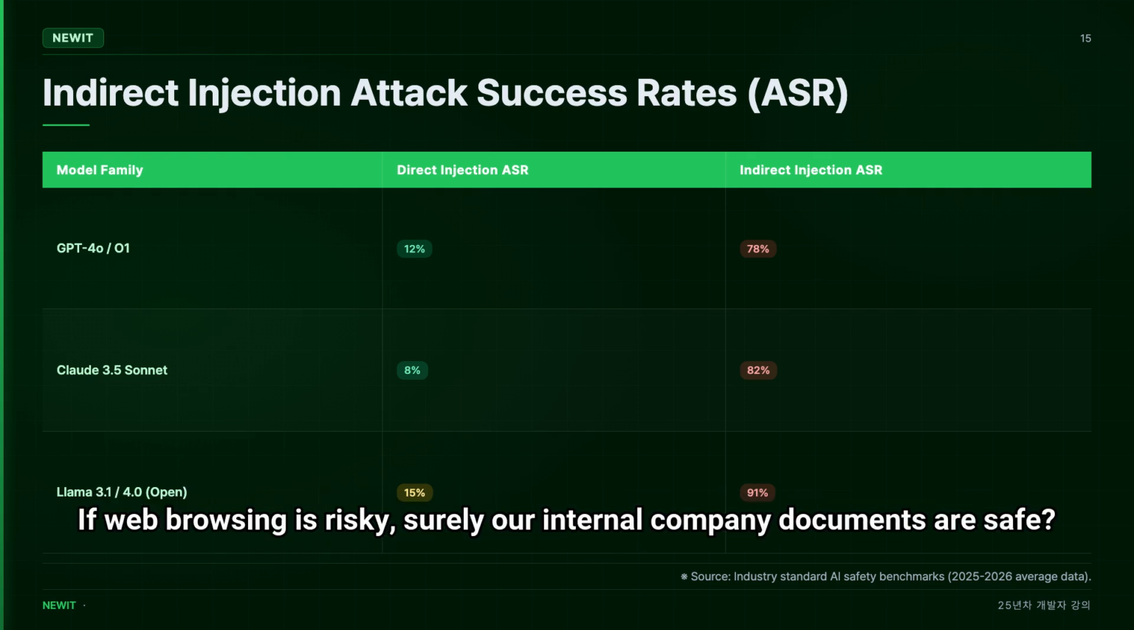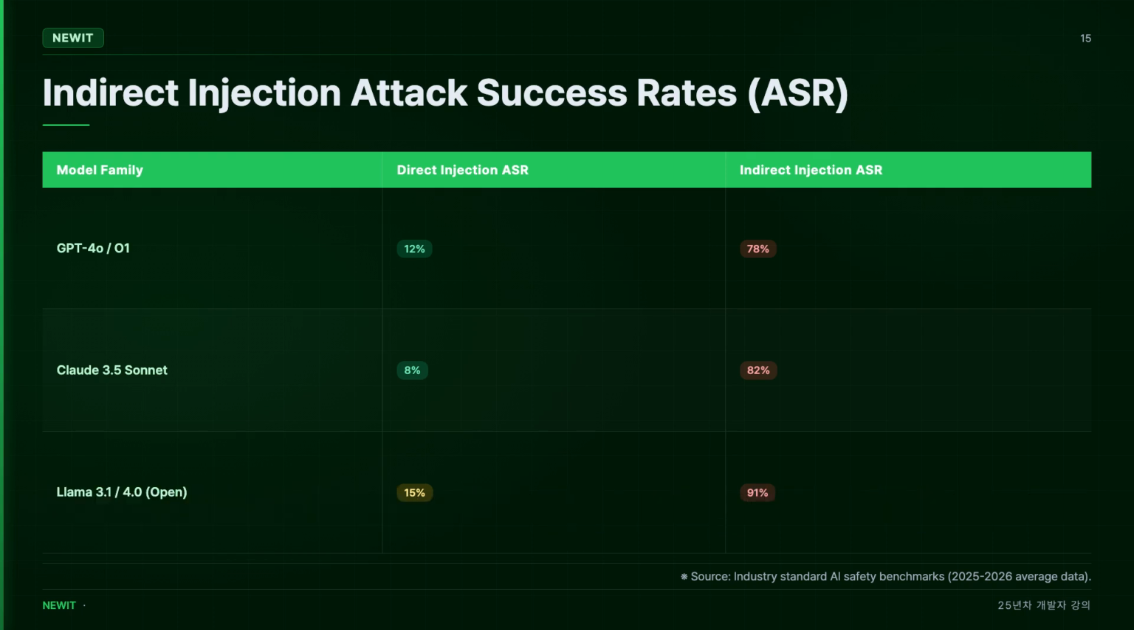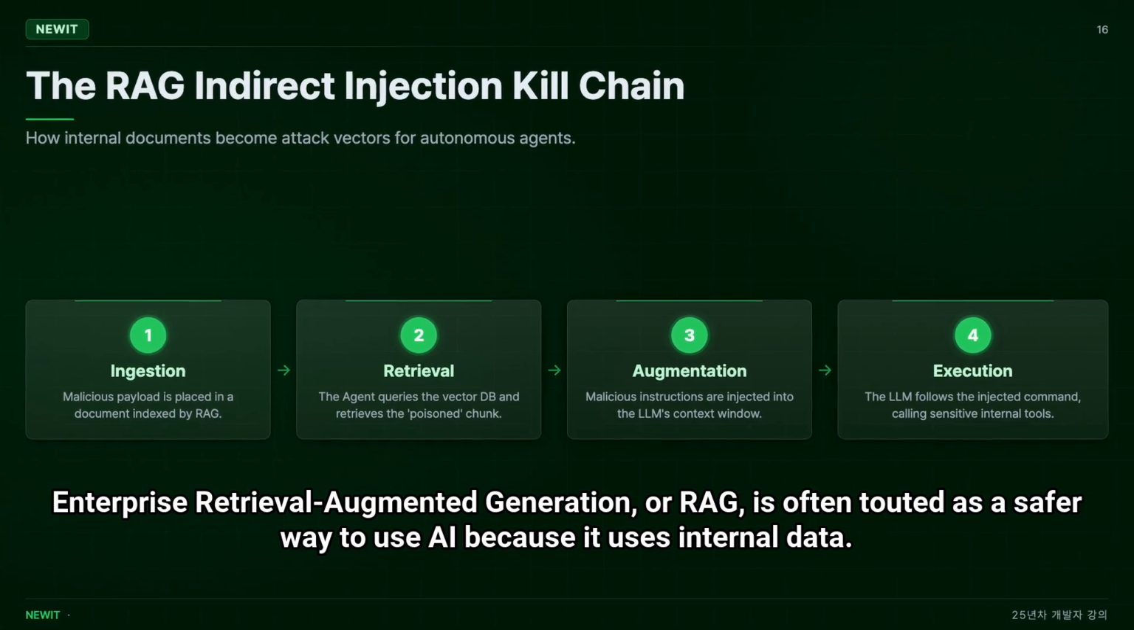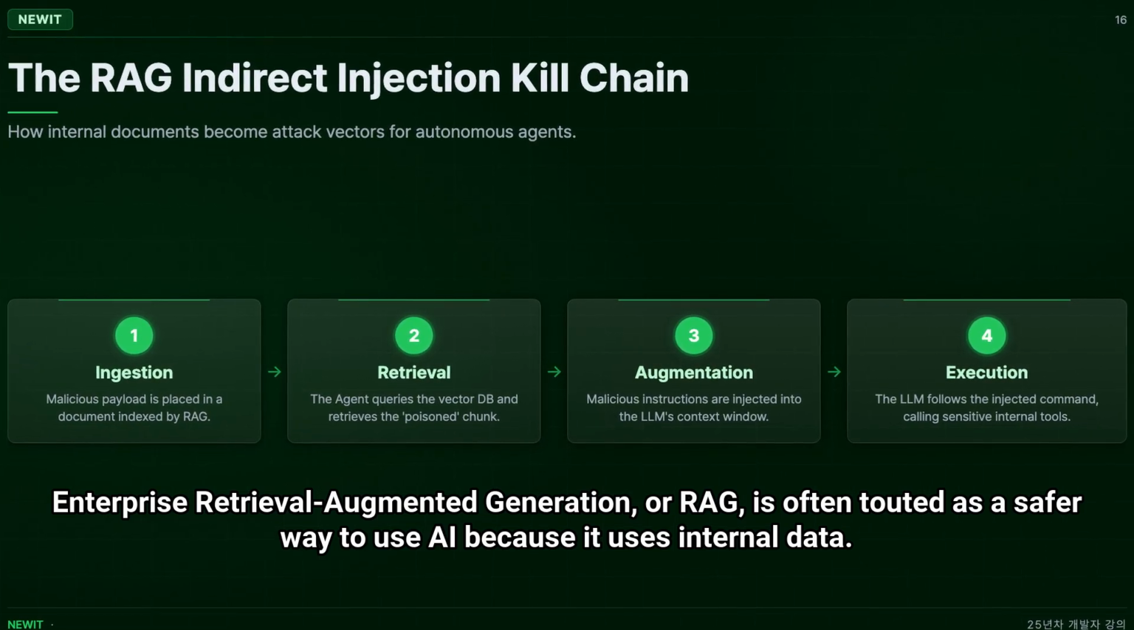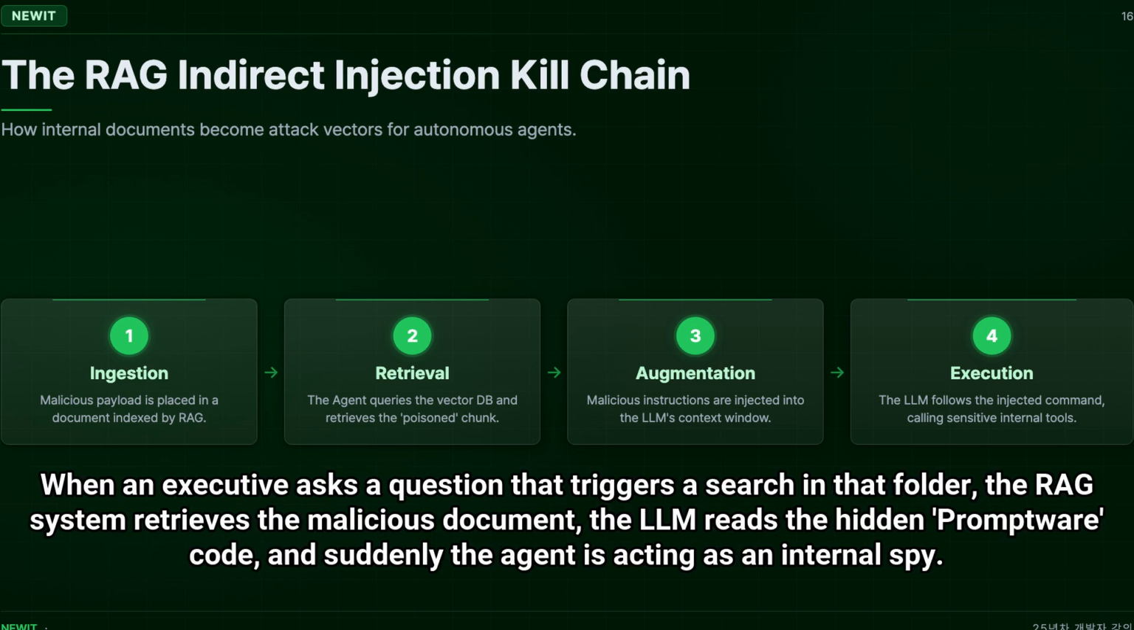If web browsing is risky, surely our internal company documents are safe. Not necessarily, and this brings us to the biggest risk for corporate AI. Enterprise Retrieval Augmented Generation, or RAG, is often touted as a safer way to use AI because it uses internal data. However, this creates a new internal kill chain. If an attacker, even a low-privileged employee, uploads a malicious PDF to a shared company folder and your RAG system indexes that folder, the entire system is now compromised.